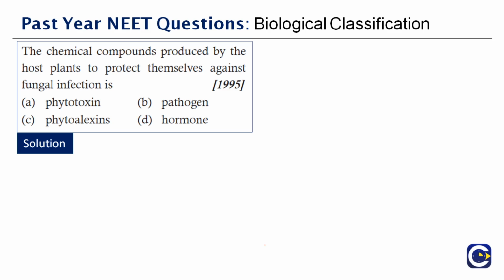The chemical compound produced by the host plants to protect themselves against fungal infection is phytoalexins. The correct answer is option C, phytoalexins. It is a non-specific antibiotic substance produced by plants in response to infection by a fungus. So pathogen is not the answer. Hormone cannot be the answer.